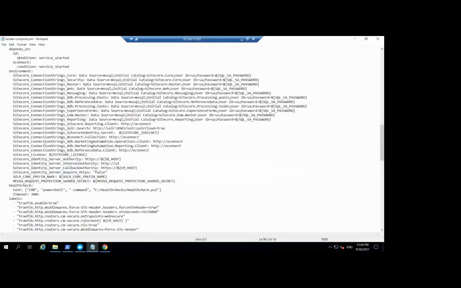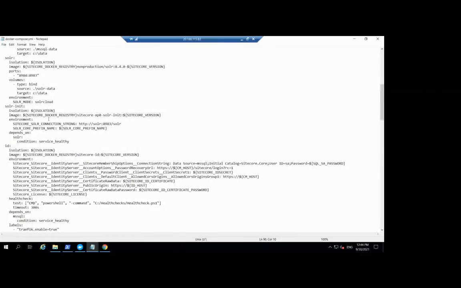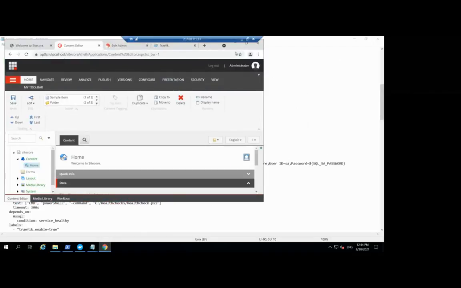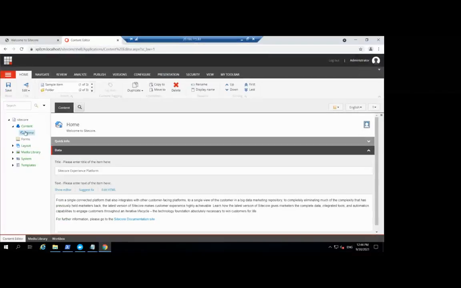All this will be configured here. Based on this configuration, the container will be created and spun up. So great, we have created our first Sitecore instance running on containers.